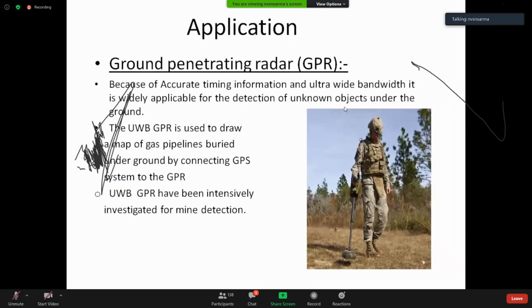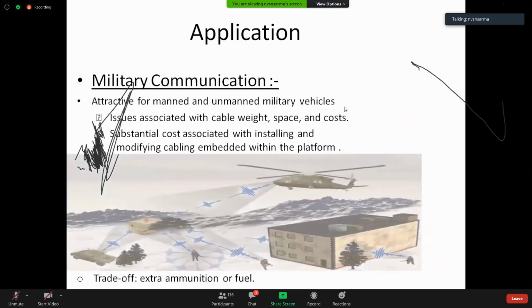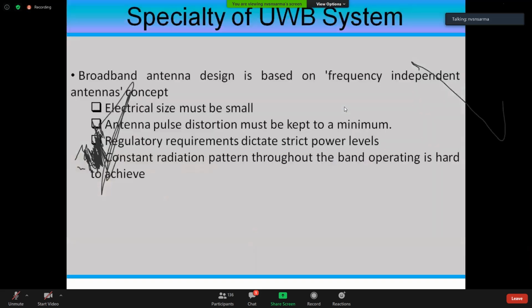Similarly, ground penetrating radars are used to detect landmines and other things. When military people are moving, one person will be moving with a sensor like this to identify whether there are any concealed bombs or IEDs in the road they are going to go, and see whether it is safe for the military people to go or not. Even in Kashmir and other places, we have seen some bad incidents because of these sort of problems. So ground penetrating radars will do a good job on all these aspects, and military communications need all sorts of frequency signals for various applications.